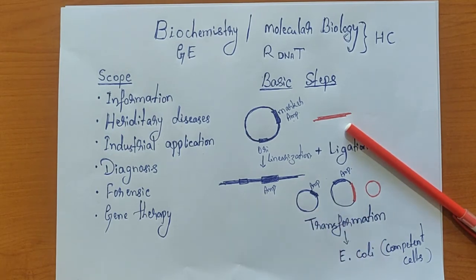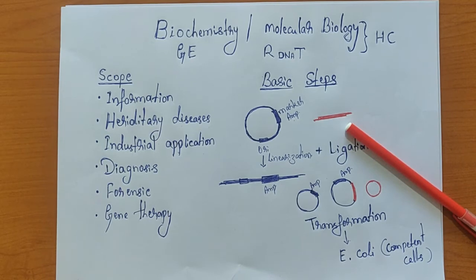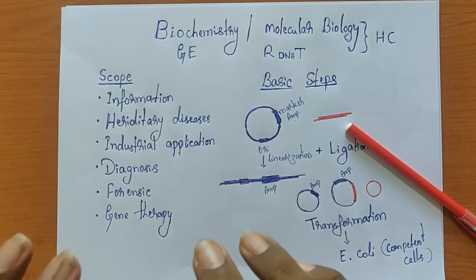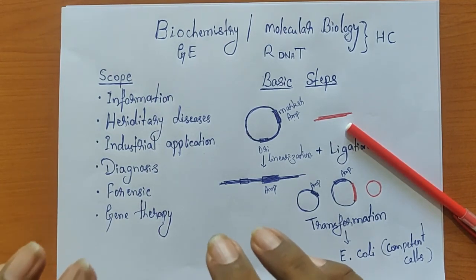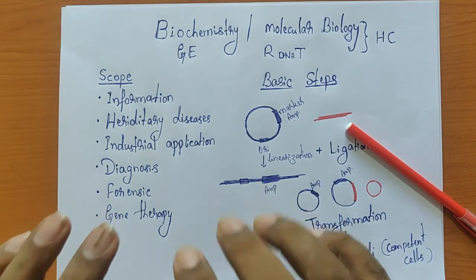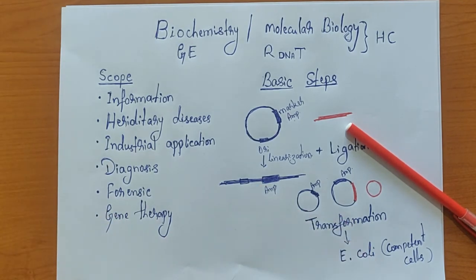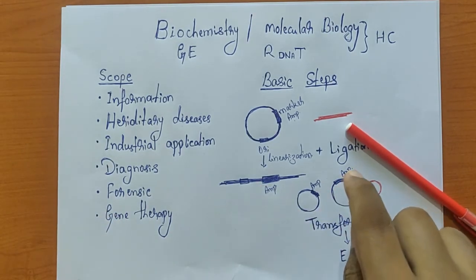Now the next one is going to be a vector DNA. So what exactly is a vector DNA? Now this is a DNA component of a host organism. All right. So the whole purpose of this idea is that the vector DNA is from a host organism. Now we are making a hybrid.